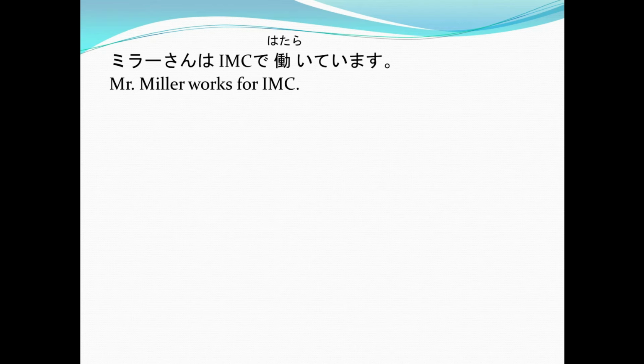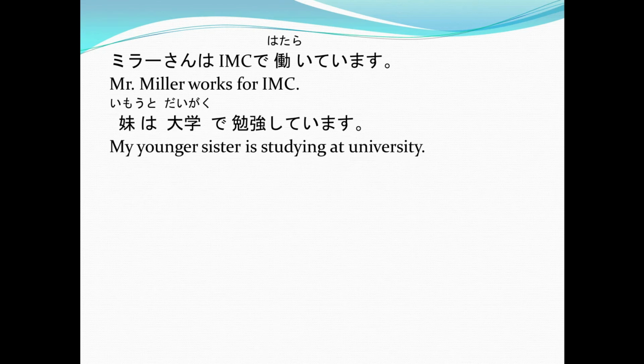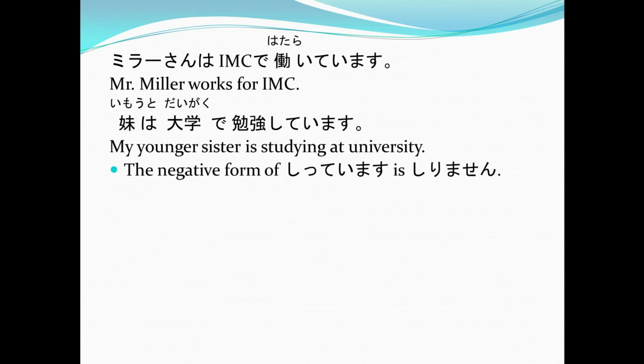Now, other examples. Imouto wa daigaku de benkyou shite imasu. Again, imouto wa daigaku de benkyou shite imasu. Or my younger sister is studying at a university. Now, remember that the negative form of shitte imasu is shirimasen. Knowing, and then simply, I don't know.